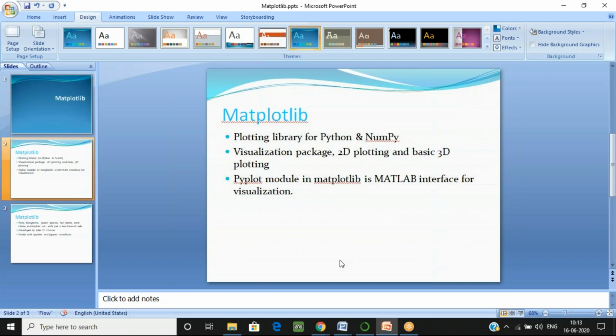And here we have another module in matplotlib itself with the name pyplot. How it is executed and how we are using it, we will see in the code itself. I'll show you the code also after just two slides of presentation. The pyplot module is in matplotlib. It has the same interface as MATLAB. MATLAB we use basically for visualization.